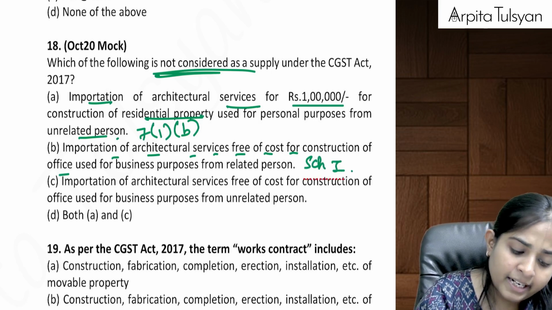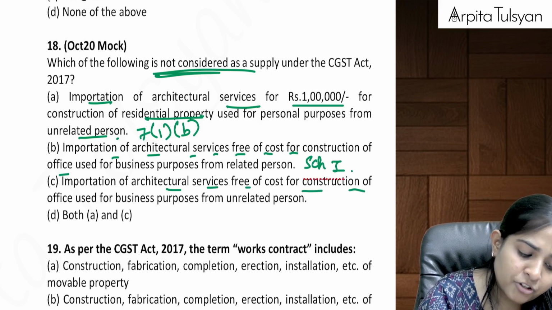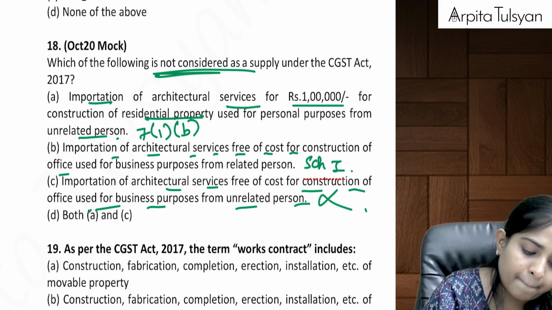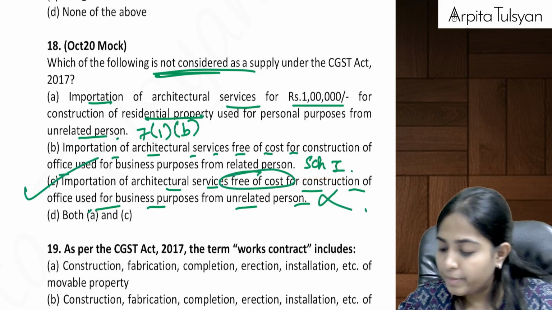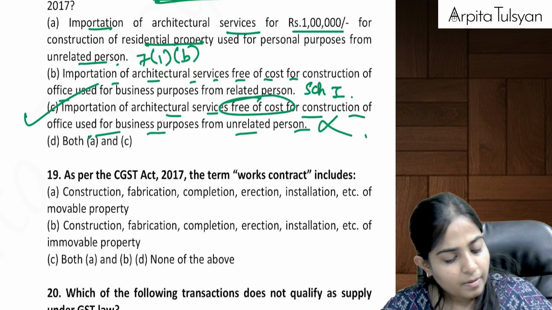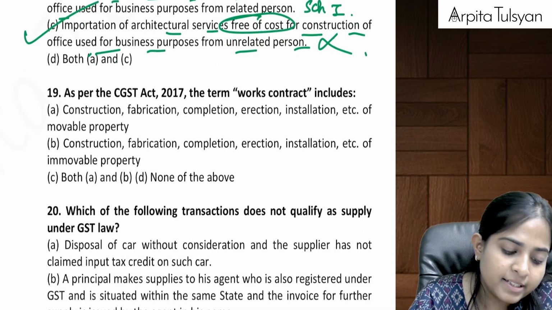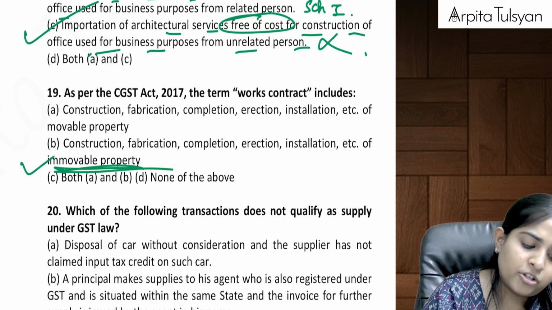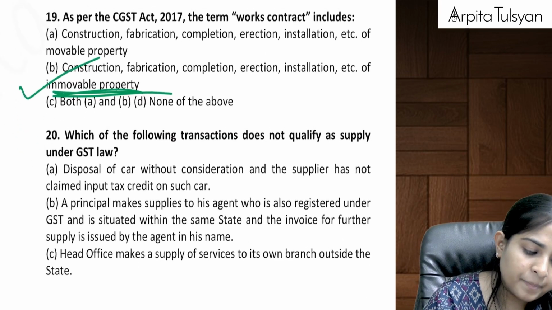Importation of architectural services for construction for business from unrelated person. This is not considered as a supply. So C should be the answer. Then, as per CGST Act, the term works contract includes construction, etc. of immovable property.